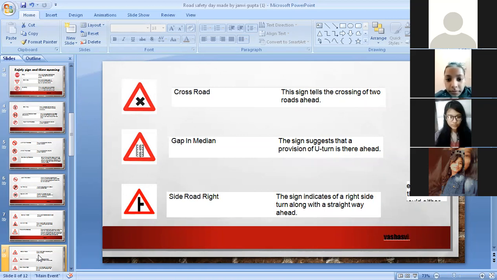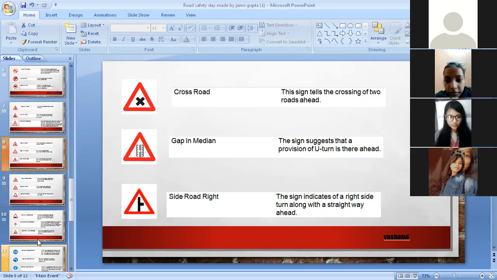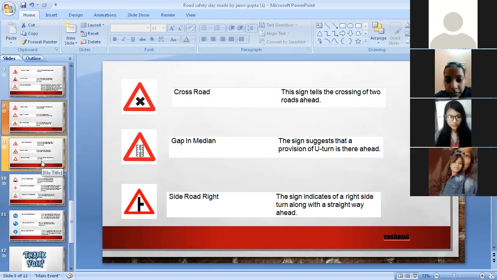Crossroad sign tells of the crossing of two roads ahead. Gap in median. This sign suggests a provision for a U-turn ahead. Side road right. This sign indicates a right side turn along with the straight way ahead.